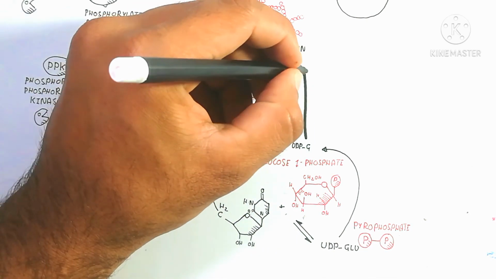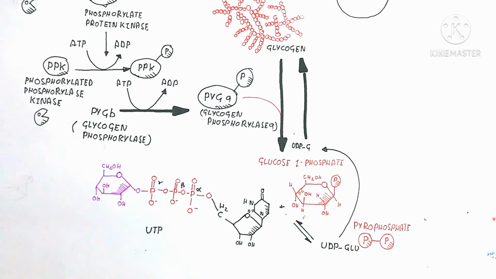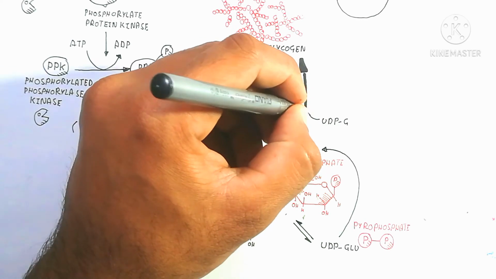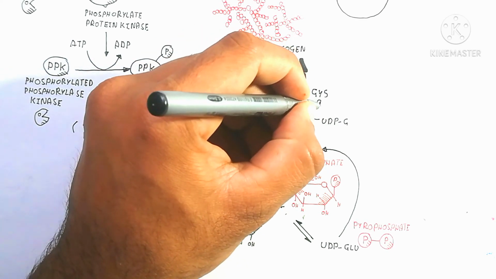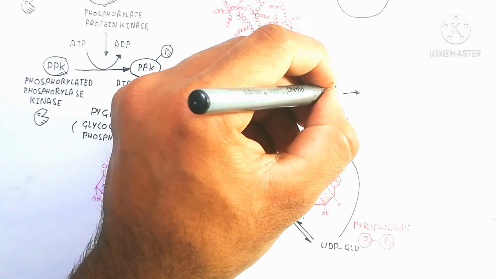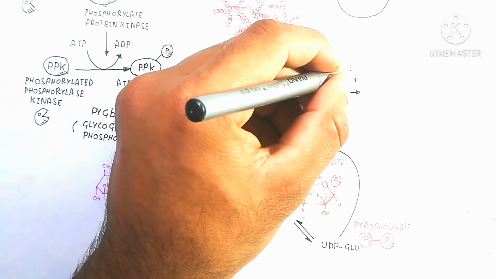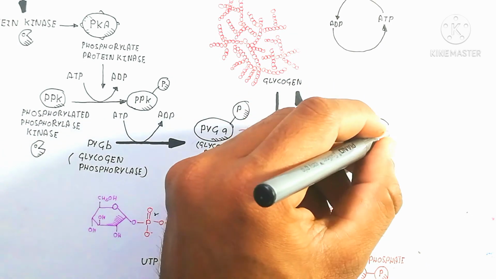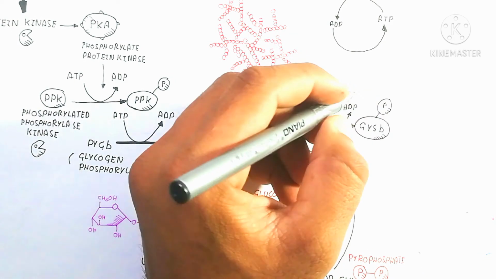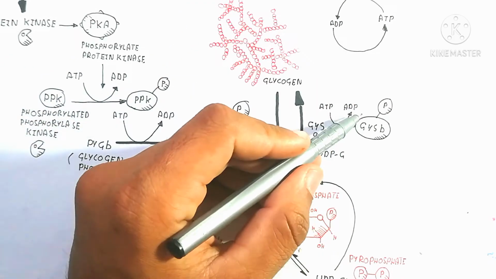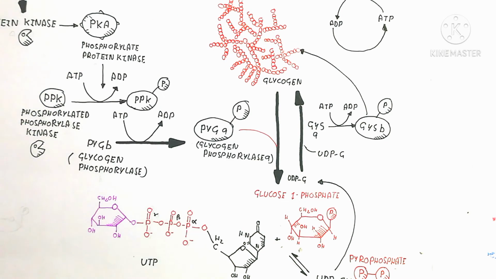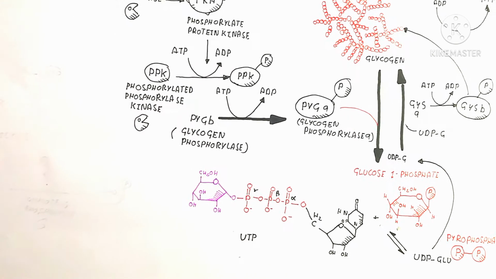So this uridine diphosphate glucose will be further processed, but first of all we will discuss the backward reaction during the fed state. So all these things during the fasting state are more active under the sympathetic nervous system. The important thing here is GYS, basically GYS A, which uses ATP to convert to GYSP, the phosphate form. So the phosphate group will be attached, and this attachment activates glycogen formation. So this glycogen formation will occur.